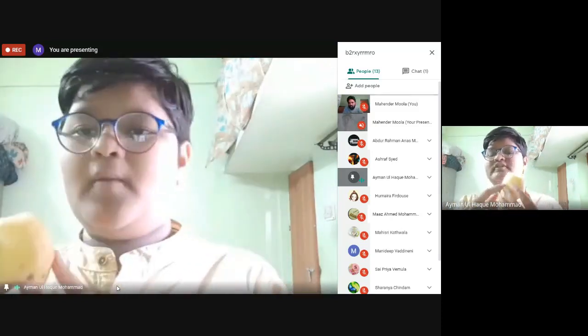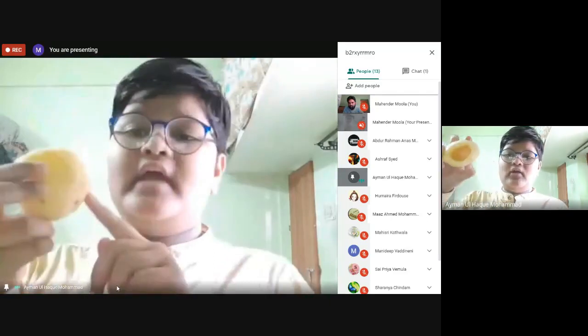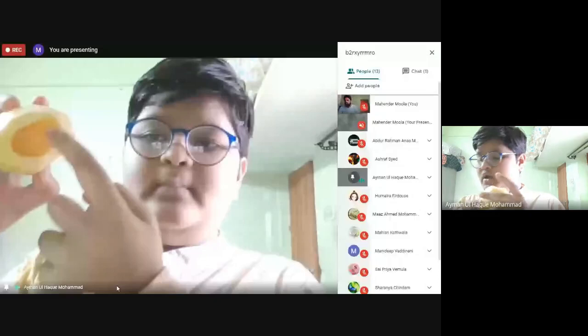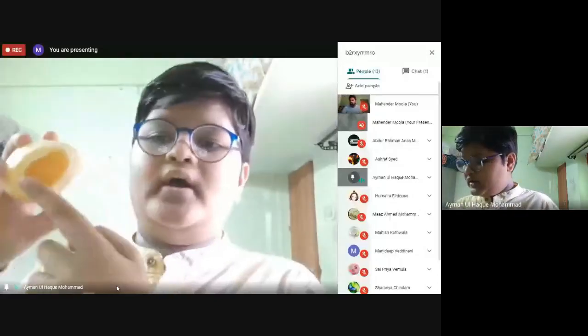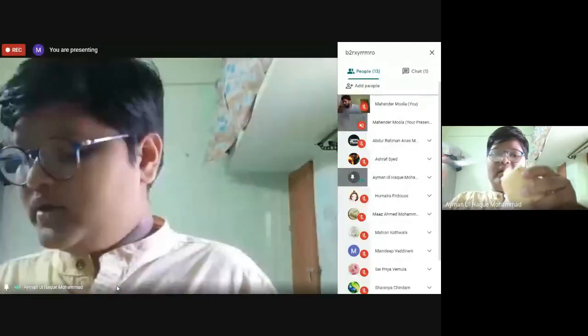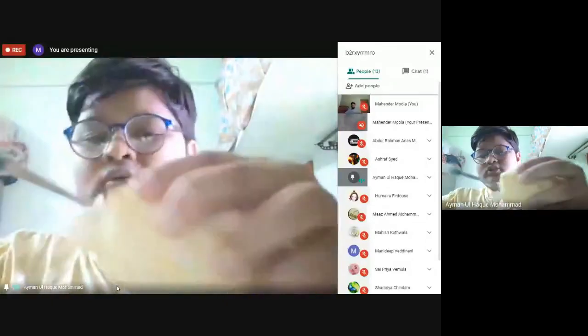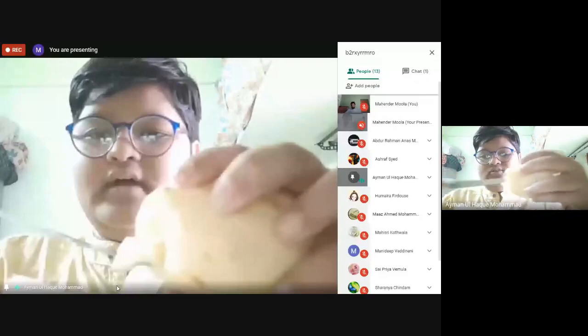We have to remove its peel and then make a hollow in between, in a cubical or circular shape. And now what are we going to do? We are going to do the same for the second one. We have to again remove the peel and also make a hollow shape in that.